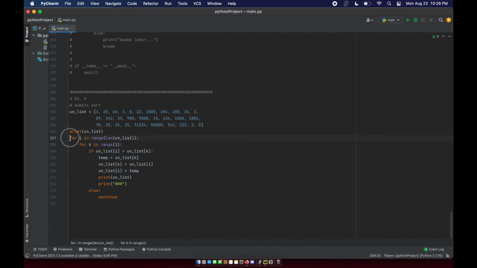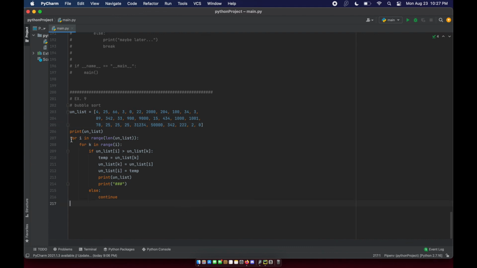So what we're doing, this is called a nested for loop, and that means there's a for loop within a for loop. Okay, this is a little dangerous because the program can exponentially slow down as the list gets longer, but what we're dealing with right now is not too bad. I just want to show what this looks like.